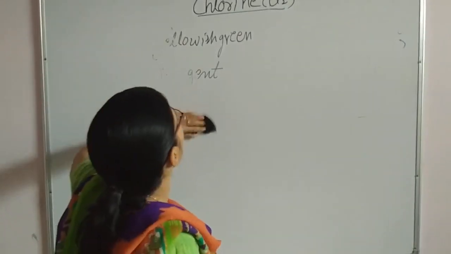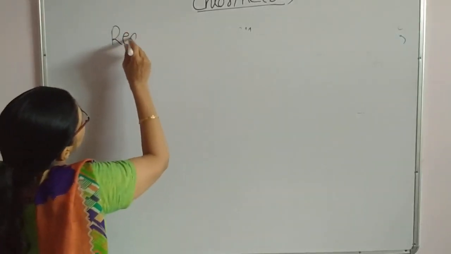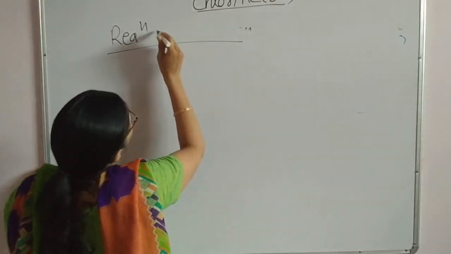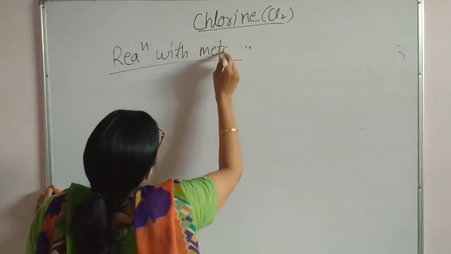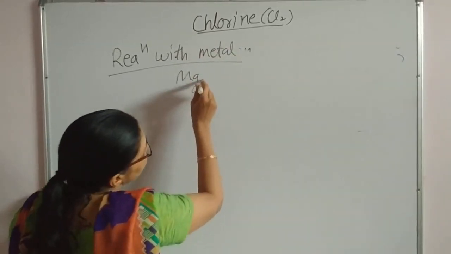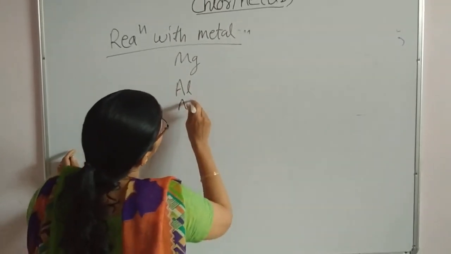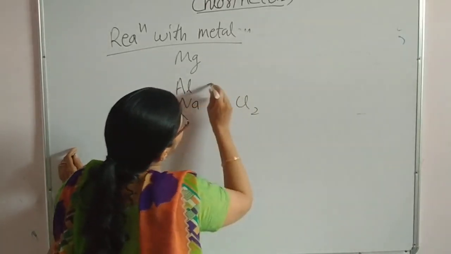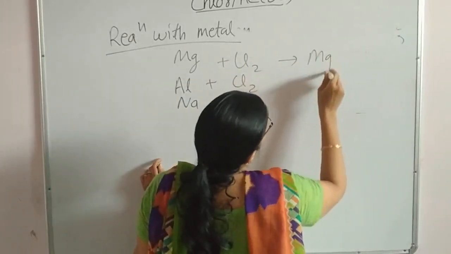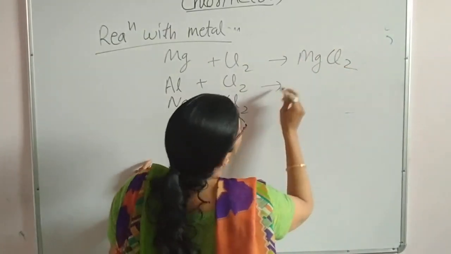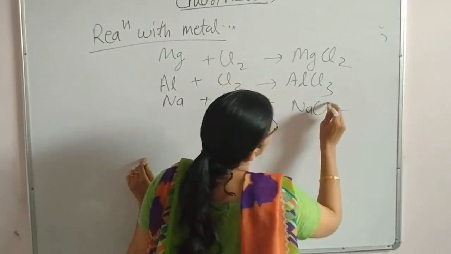Chemical properties. The very first property is the reaction with metals. Active metals like magnesium, aluminium and sodium react with chlorine and form the respective chlorides: MgCl2, AlCl3 and NaCl.